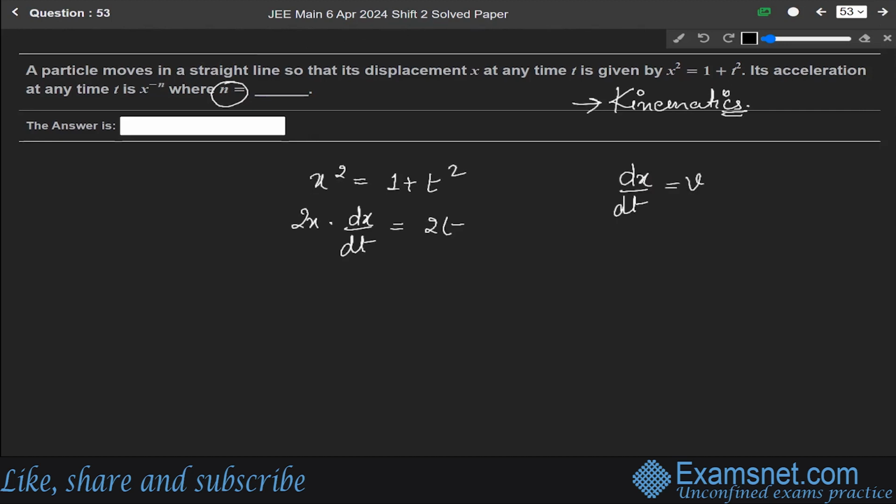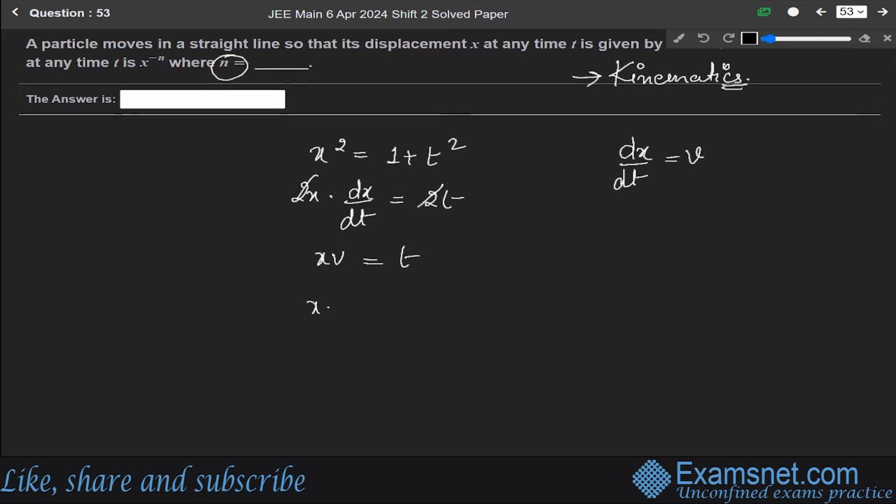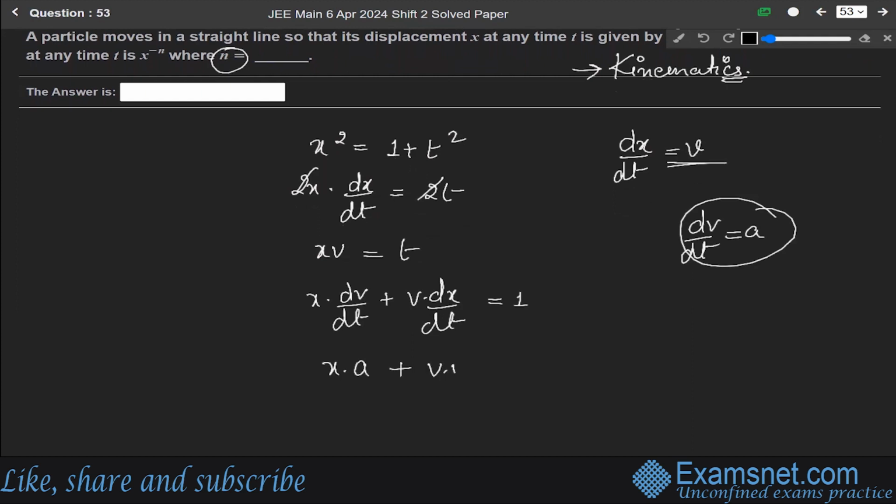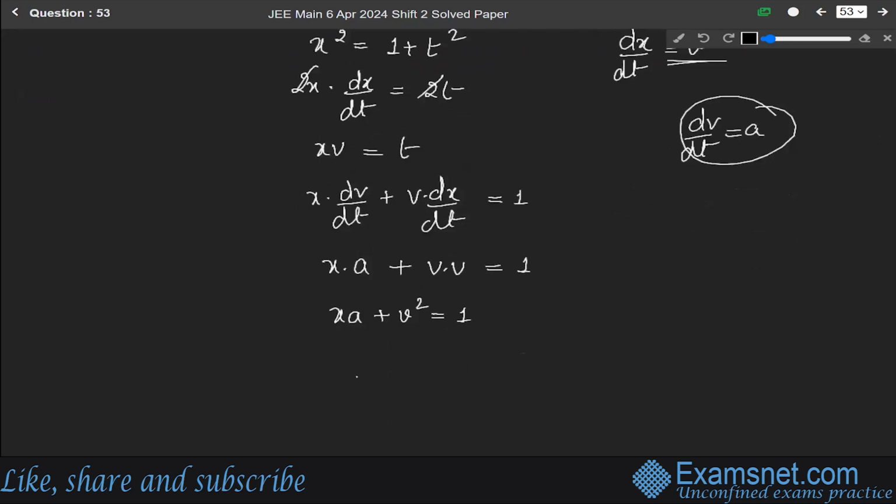We know that dx over dt, the rate of change of displacement with respect to time, is equal to what? Velocity. So we can write x into v, cancelling 2, equals t. Again differentiating it with respect to t, we get x dv over dt plus v dx over dt is equal to 1. And we know that dv over dt is what? Acceleration a. So just put the value here. So x into a plus v, and dx over dt is v, equals 1. So we get xa plus v square is equal to 1. From here we can write x into a is equal to 1 minus v square.